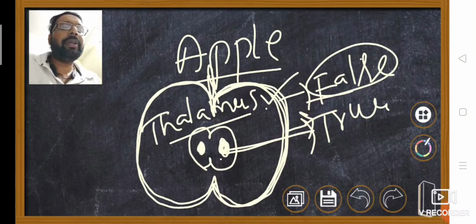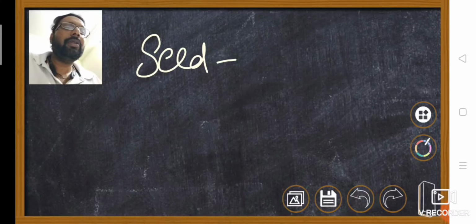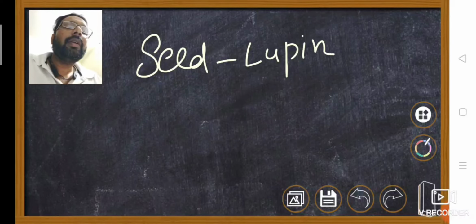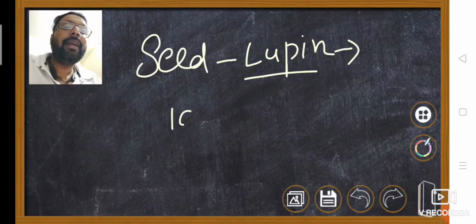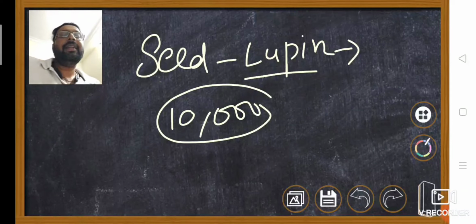Okay, it's an important point. Remember that one. Then our discussion after formation of seeds. The seeds' viable period is different. Seeds can survive for many years. For example, in the lupin plant, the seed germinated even after 10,000 years.